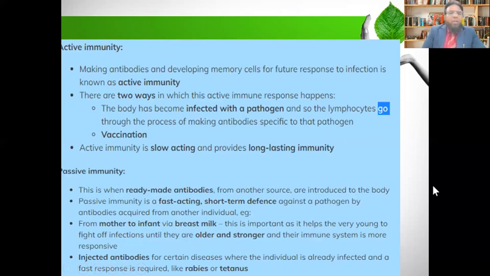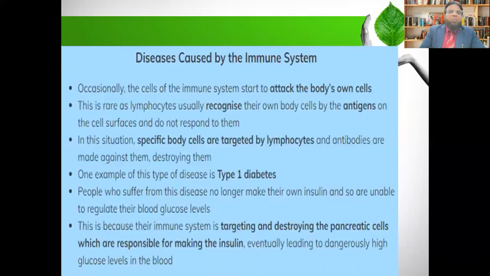Another way is injected antibodies. For example, if there are tetanus germs or rabies germs, artificial antibodies can be injected, which produce passive immunity.